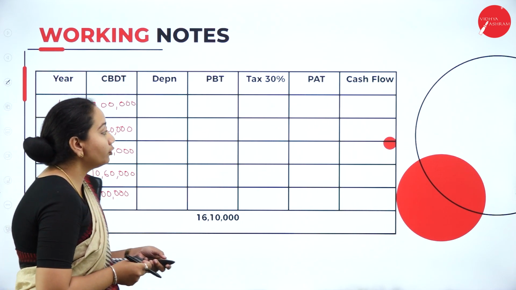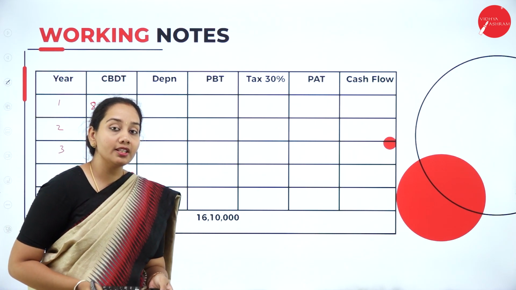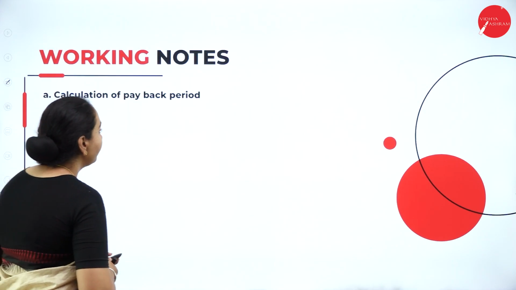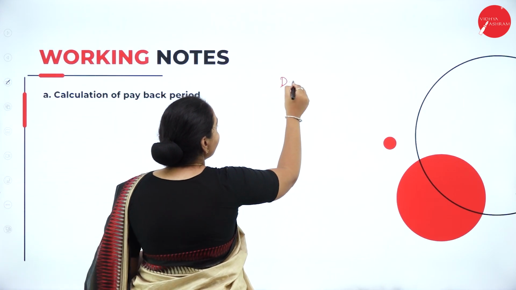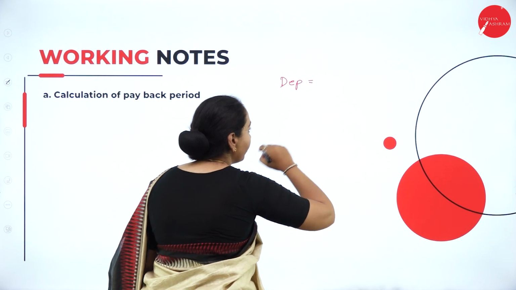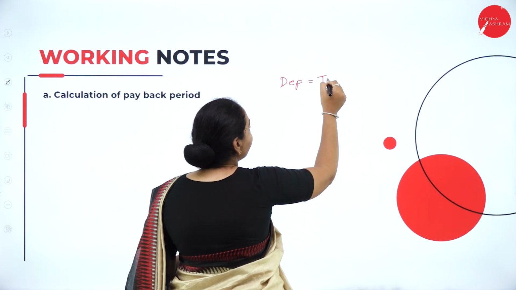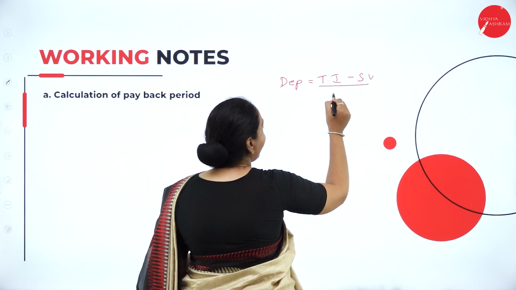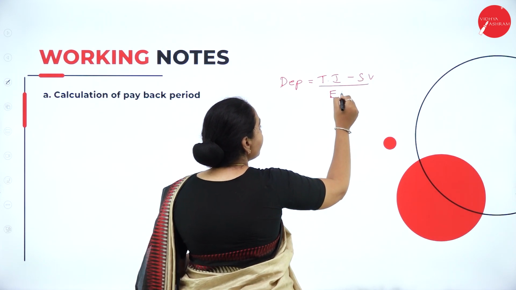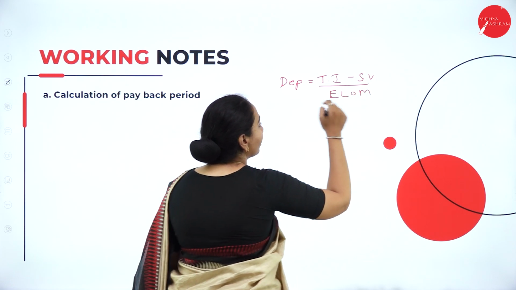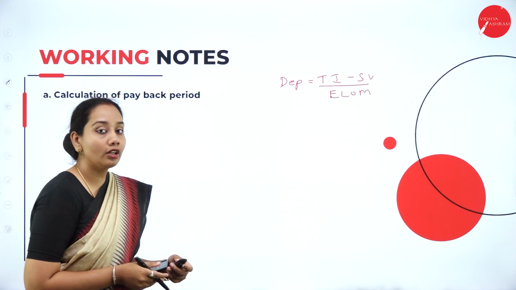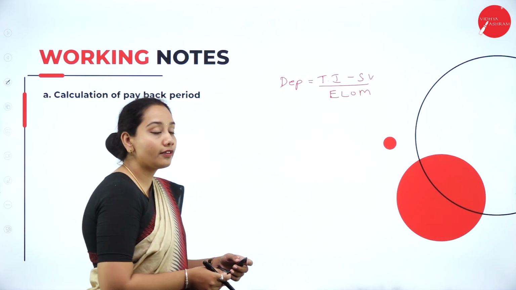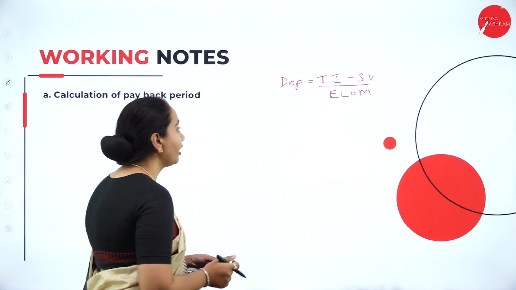Okay. For the calculation of the depreciation, we have a small formula. The depreciation formula is equal to total investment minus salvage value divided by the estimated life of the machine.